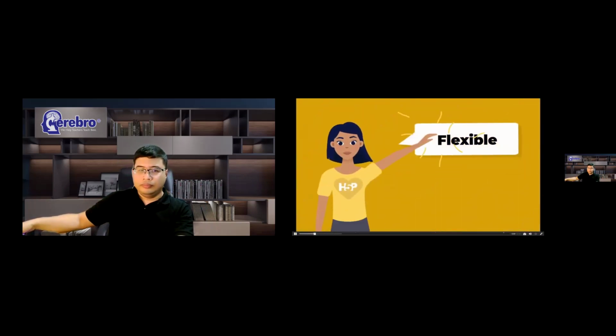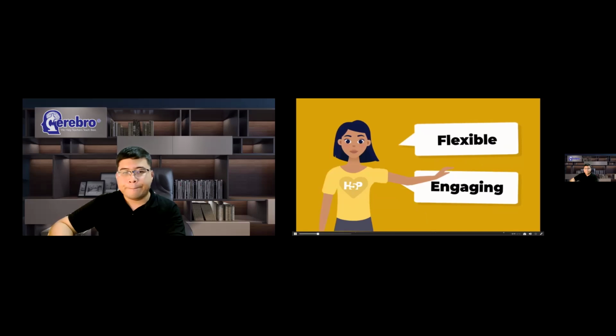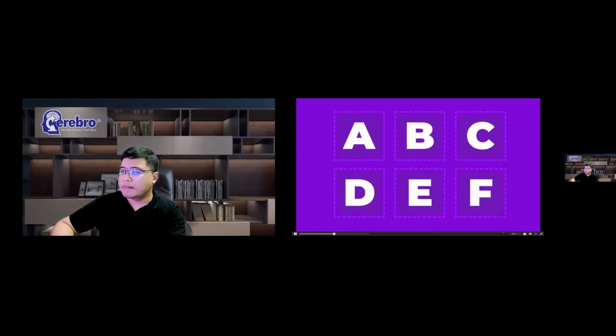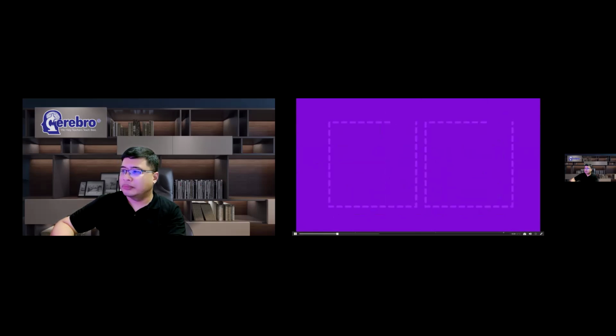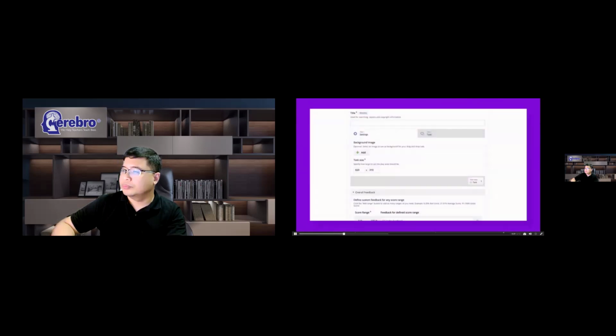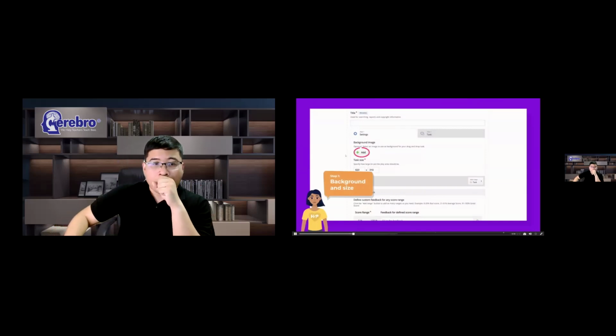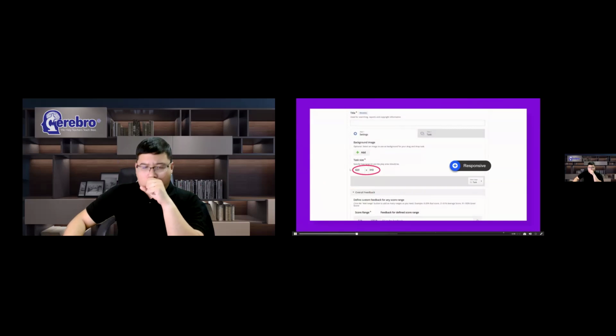Drag and drop is a very flexible and engaging content type. You may, for instance, use it for matching texts and images, placing parts in the correct positions, or grouping items together. Making a drag and drop task starts with either uploading a background image or choosing a size.